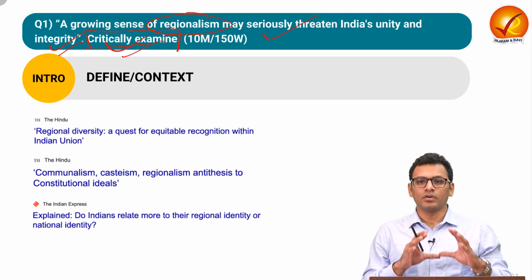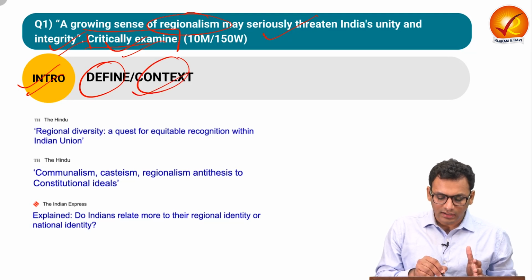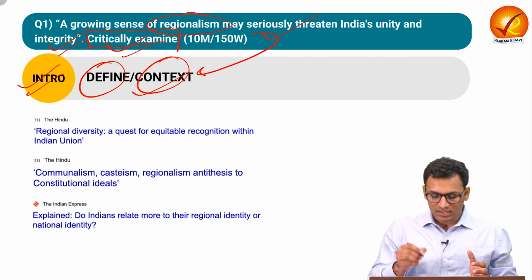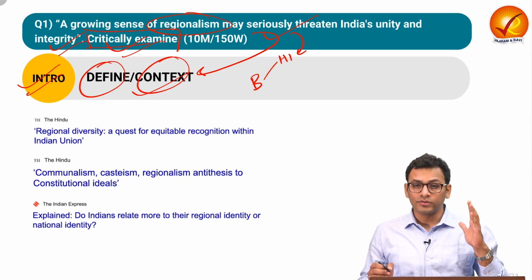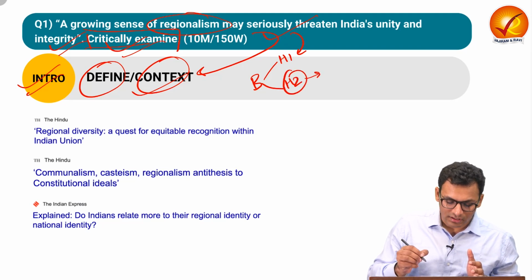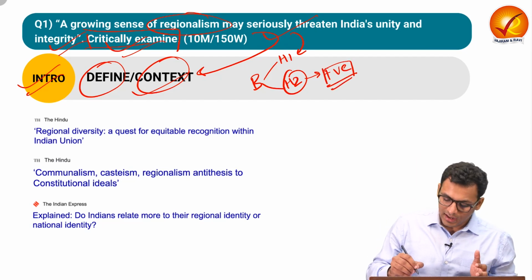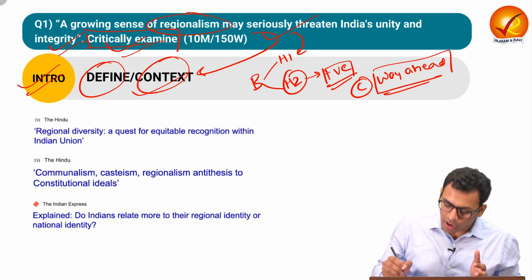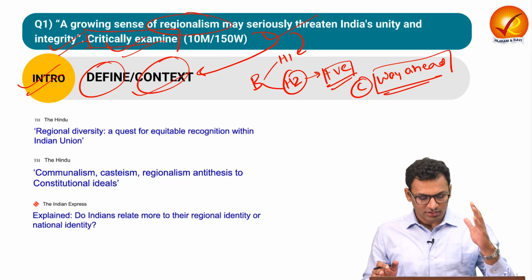So in this kind of question you have to structure the answer, where in the introduction you can define regionalism and also give context, as the statement itself is talking about growing sense of regionalism. In the body, the heading 1, you can support this statement and talk about how regionalism threatens India's unity and integrity. And in the heading 2, you have to critically examine, where you will be talking about how there are certain positive aspects of regionalism as well. And in the conclusion, you can talk about way ahead, where you can write how exactly certain measures can be taken to eliminate any negative impact of regionalism. So let us start with the introduction.